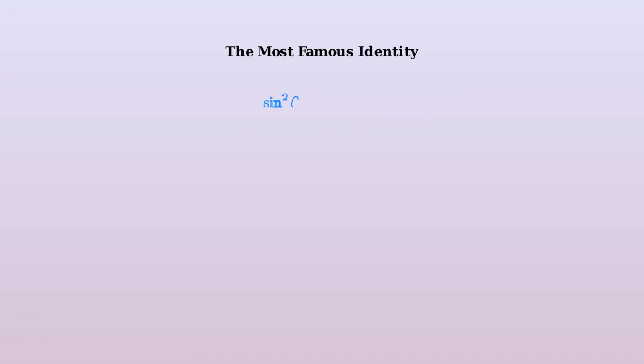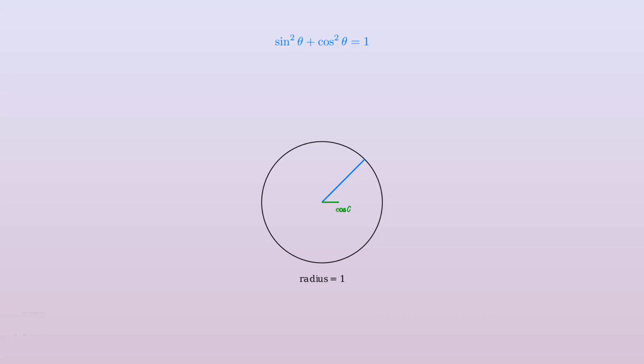The most famous trigonometric identity is the Pythagorean identity. Sine squared theta plus cosine squared theta equals 1. This identity is true for any angle theta you can imagine. We can see why this identity is always true by looking at the unit circle. In a unit circle with radius 1, any point on the circle creates a right triangle where the horizontal distance is cosine theta and the vertical distance is sine theta. By the Pythagorean theorem, the square of the horizontal side plus the square of the vertical side equals the square of the hypotenuse. Since our hypotenuse has length 1, we get cosine squared theta plus sine squared theta equals 1.